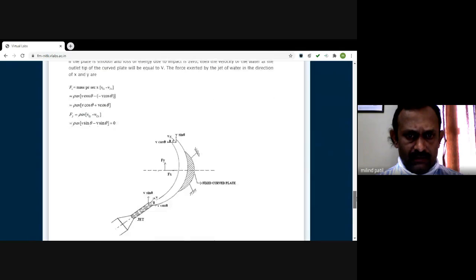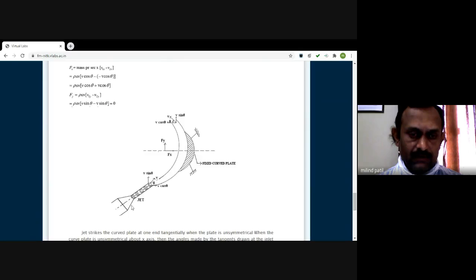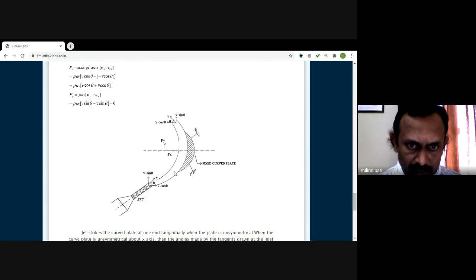Similarly, you can obtain it for the other case, where this nozzle is now allowing the jet to strike over the plate in the direction which is tangential to the plate.